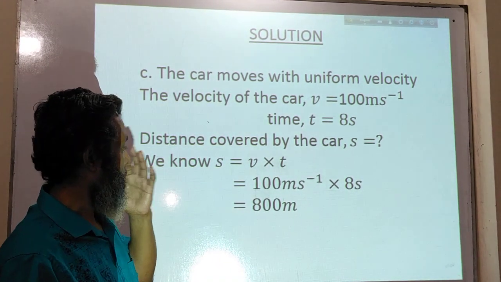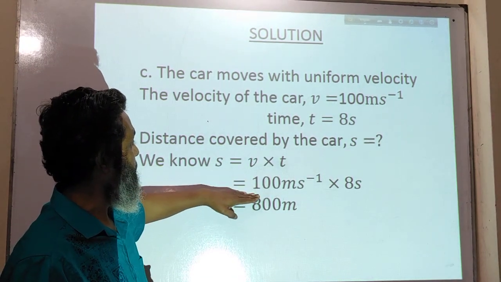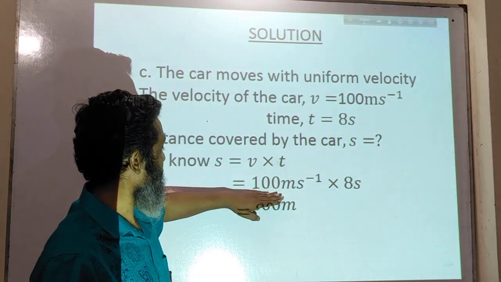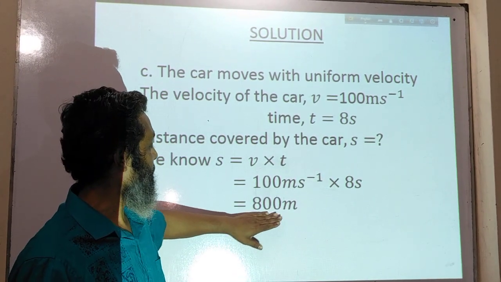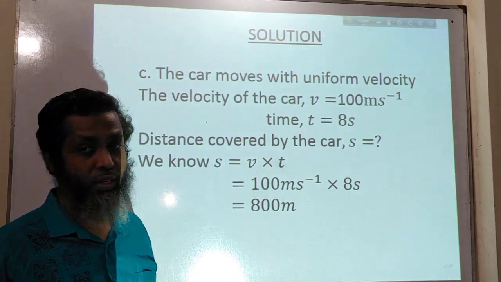Okay. Now you put the values here. V is equal to 100 meter per second and t is equal to 8 second. So distance s is equal to 800 meter.